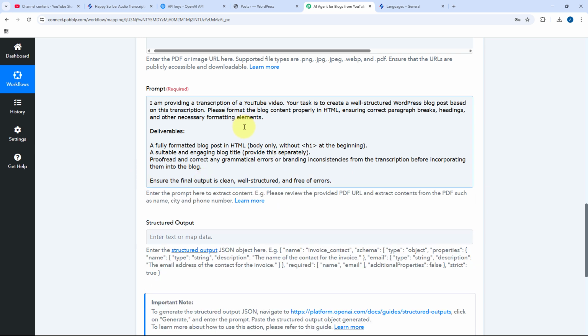So this is the prompt which I am giving, but on the basis of the blog which you want to create, and what kind of blogs from the YouTube video transcription you want to create, you can obviously modify this prompt, add some details, remove some points, and enter the prompt as per your requirement.